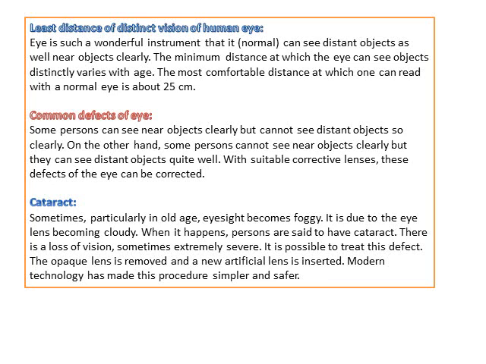There is a loss of vision, sometimes extremely severe. It is possible to treat this defect. The opaque lens is removed and a new artificial lens is inserted. Modern technology has made this procedure very simple and safer. So cataract is the defect which affects old persons.